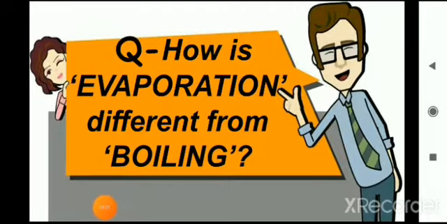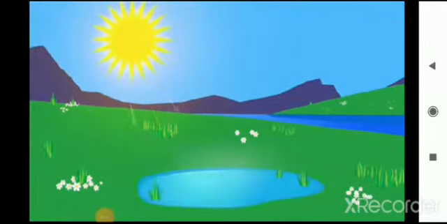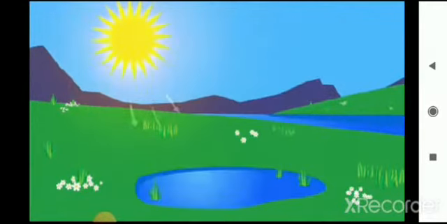Your question is, how is evaporation different from boiling? Pause the video and think about it firstly. How is evaporation different from boiling? Okay. In this picture you can see that when the sun heats the water surface, the water is evaporating, right? And in this picture you can see that when we heat any liquid, the liquid is changing into vapors, right?